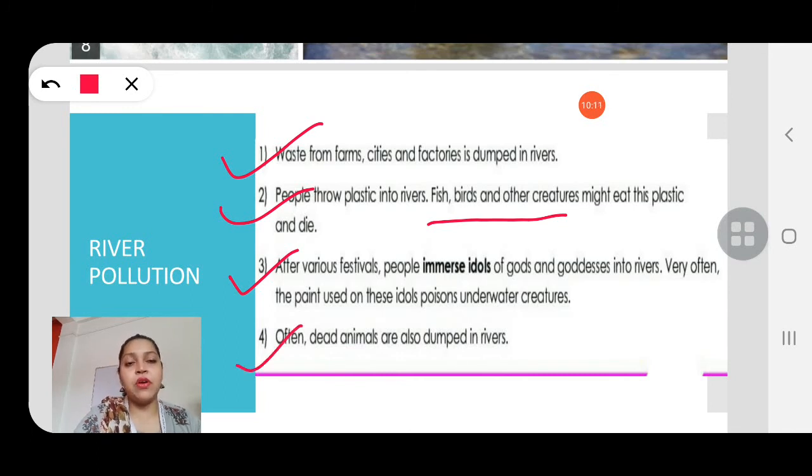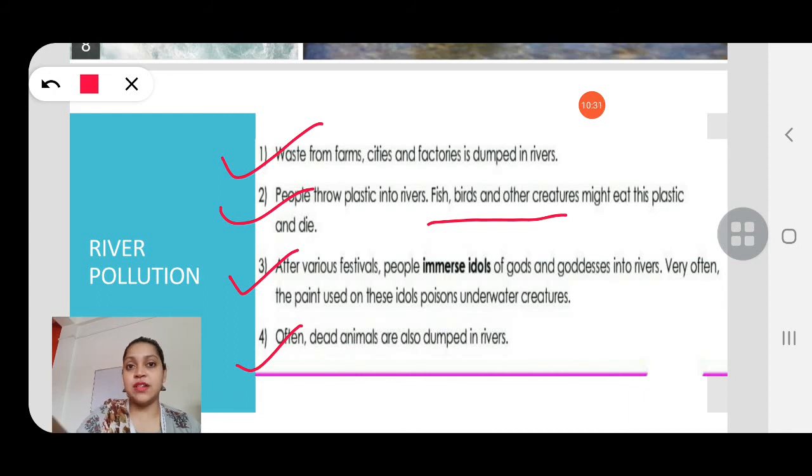Then number 4, often dead animals are also dumped in rivers. Sometimes cows might die, oxen, buffaloes might die. Then people carry them and dump them in the rivers, which pollutes the river a lot.